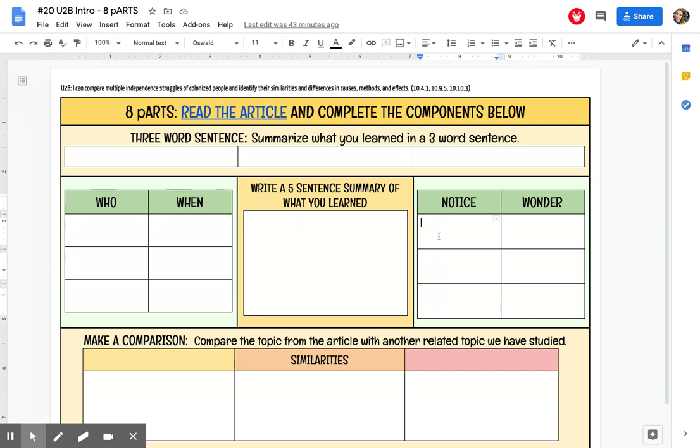What do you notice? These are things that you find interesting. So 3 things you read that you found interesting and why you found it interesting. And you'll start that with, I noticed that, and then something you noticed and why you found that interesting.